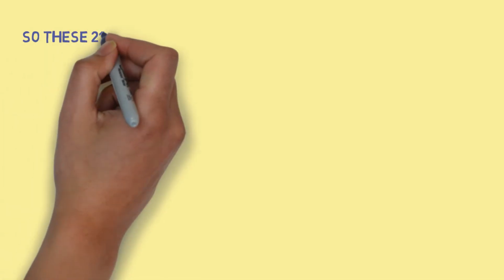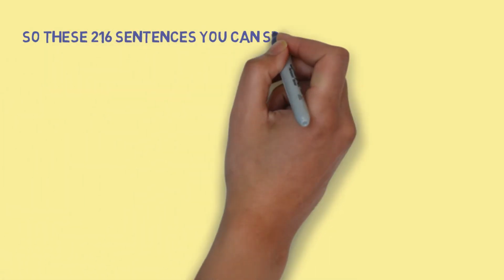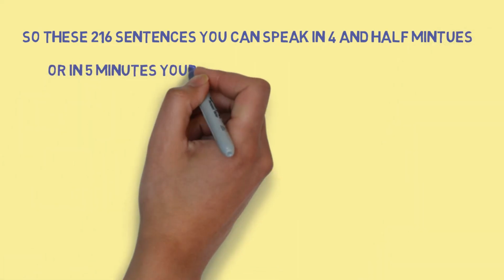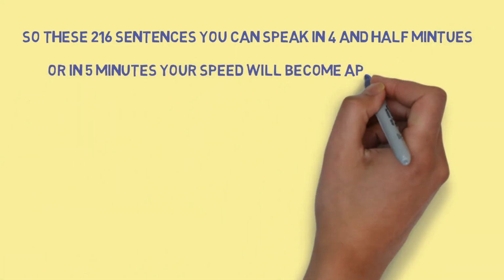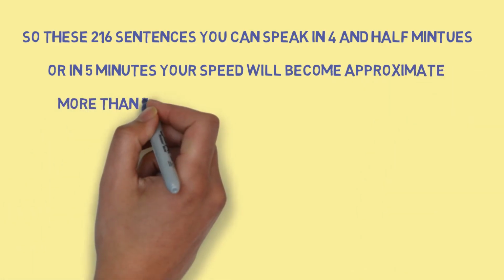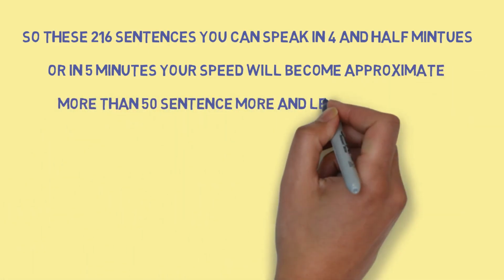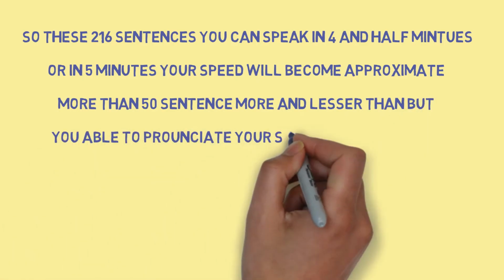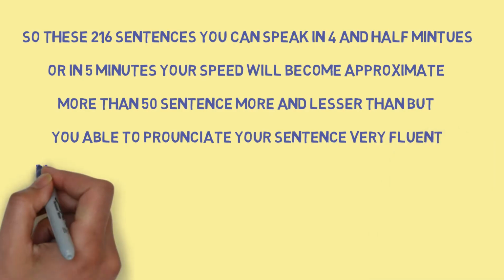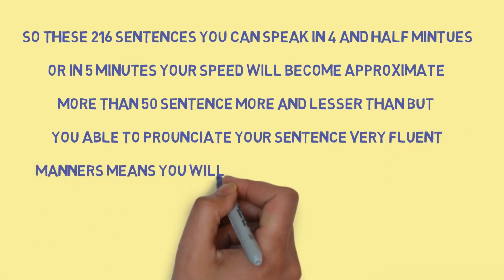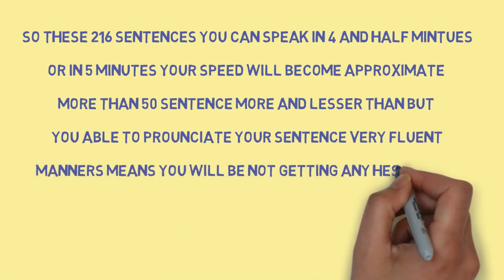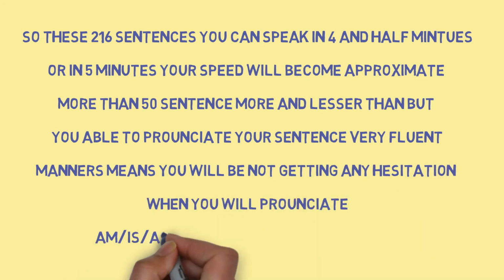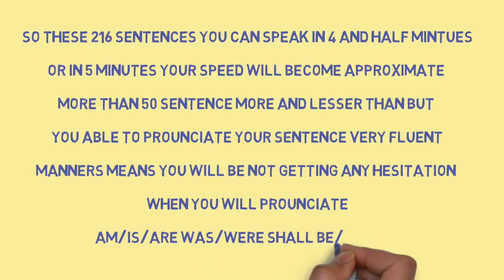These 216 sentences you can speak in 4.5 or 5 minutes. Your speed will become more or less 50 sentences, but you will be able to pronounce your sentences in a very fluent manner, meaning you will not have any hesitation when you pronounce am, is, are, was, were, shall be, will be.